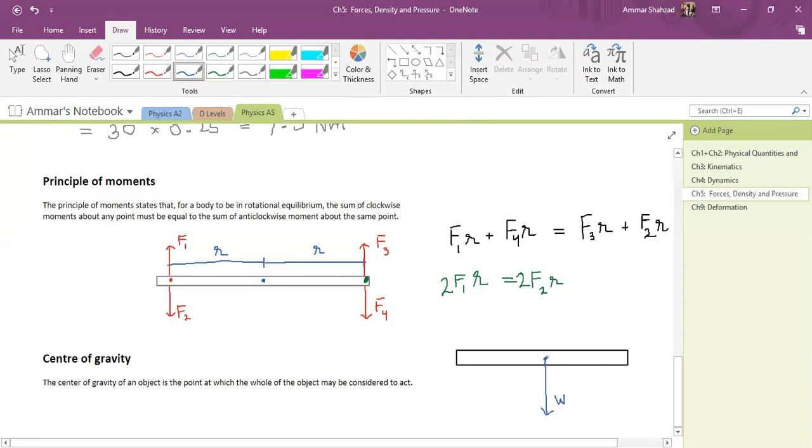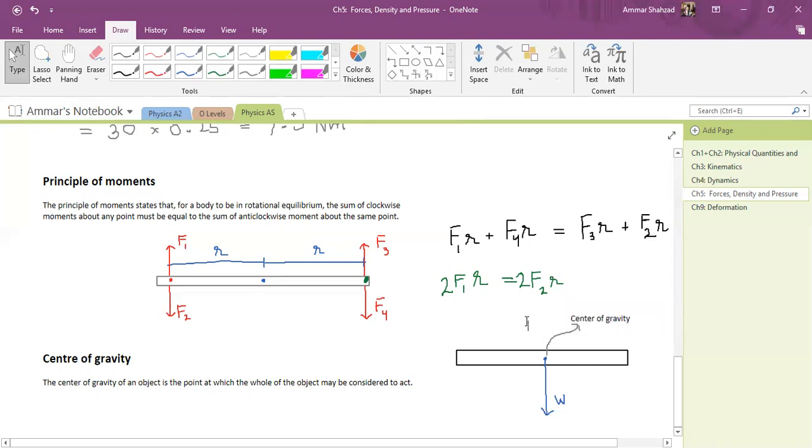And we say that this point where the weight of the body appears to act is the center of gravity. We know that gravity is acting everywhere on this board, and every particle is being affected by gravity, but the net result seems like it is acting at one point. So we call that point the center of gravity. Okay.